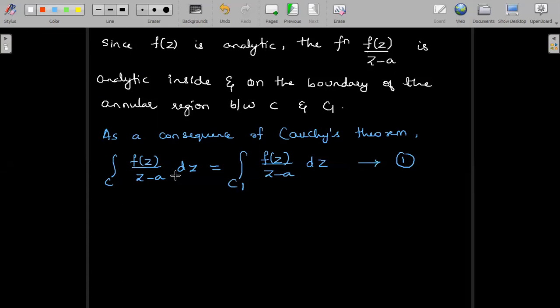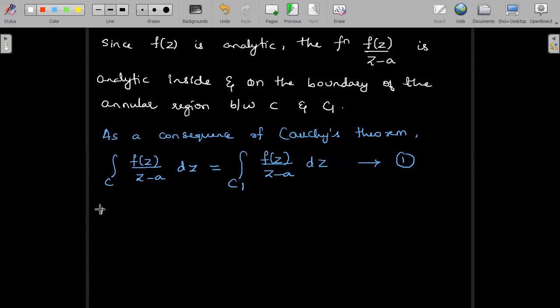Now, we will discuss and change the terms with respect to the circle C1. We know about the circle equation C1. It's a circle with center at A and radius equal to R. So Z minus A, that is why the center is at A, and that can be written as modulus of Z minus A is equal to R. So let us mention the same thing now.